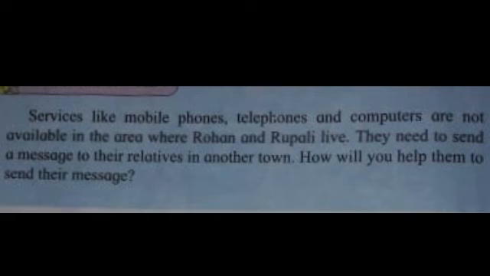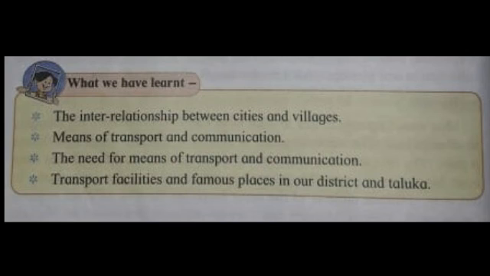Rohan and Rupali can write a letter to their relatives and through postal service their message would be delivered. So children, how have we helped them? Rohan and Rupali can write a letter to their relatives and through postal service they will send their message.